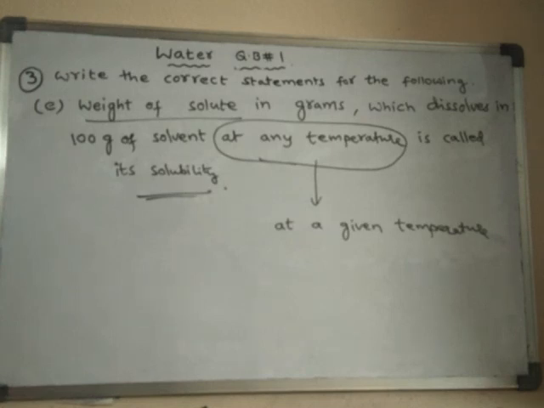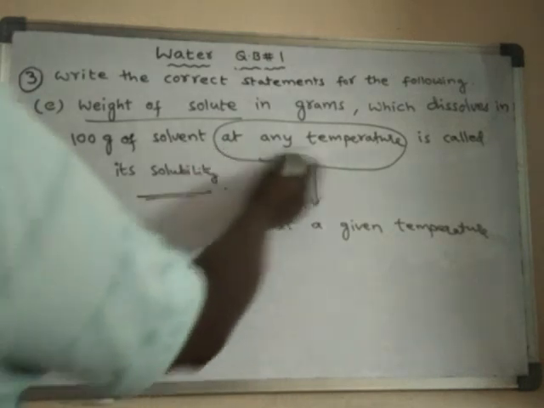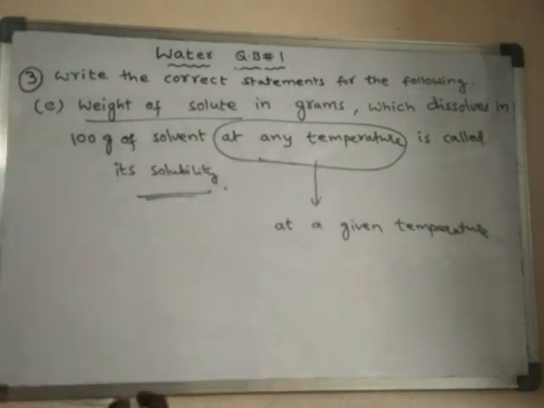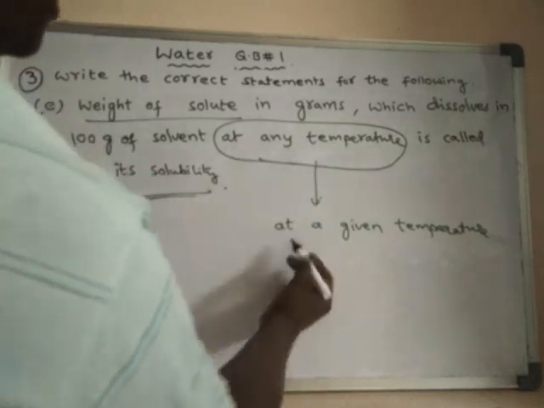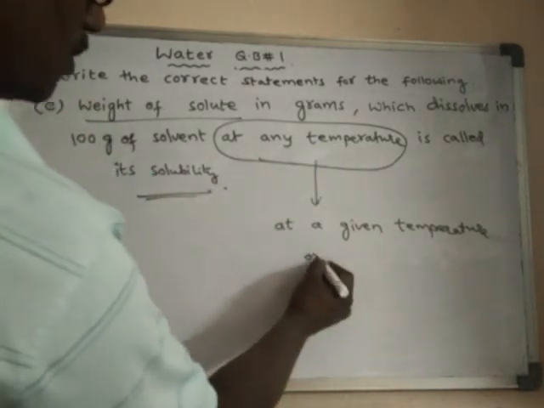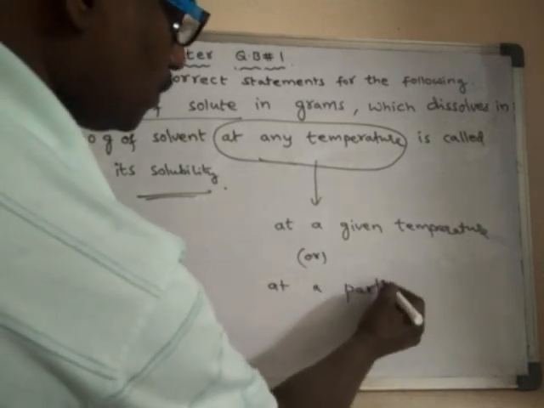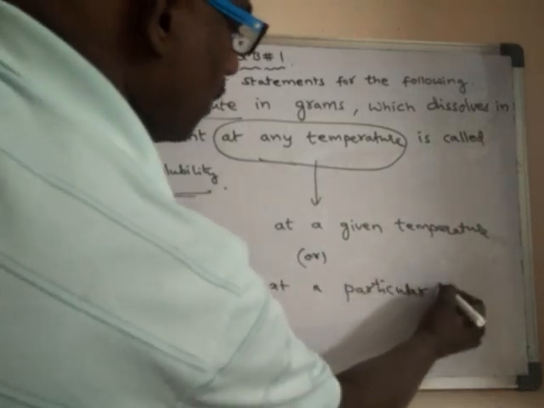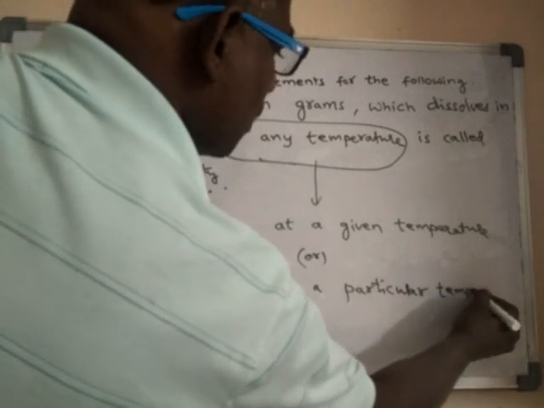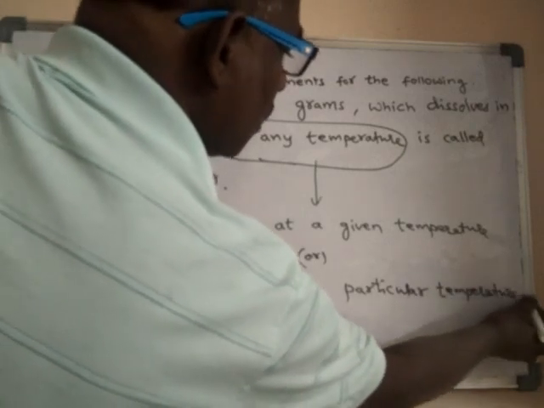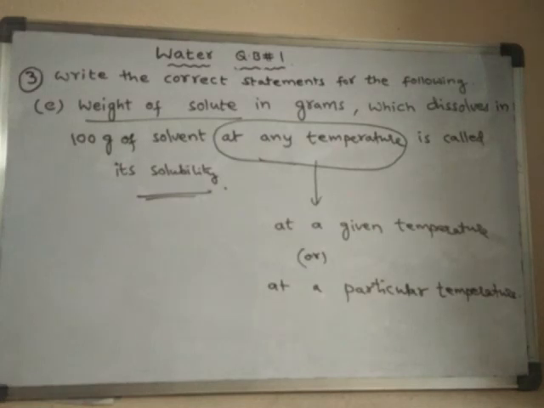When temperature is decreased, we cannot add more solute; we have to add less. So at any temperature is wrong. Instead, at a given temperature or at a particular temperature, then the definition will become the correct definition.